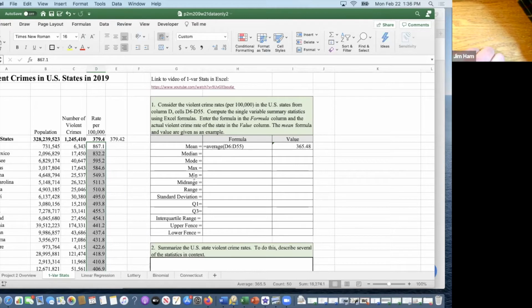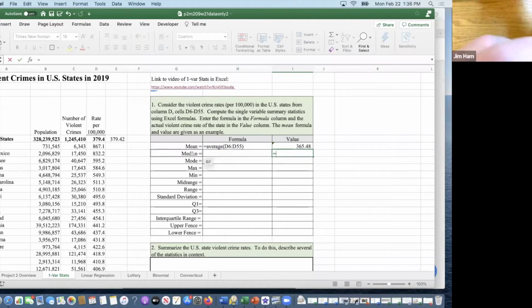All right, and then there's a video up here if you want to go see how Excel deals with these formulas, but you may also want to just come in here and try something. If you want to do a formula, then you type in the equal sign, and just type in something that looks like median, like MED. Just start typing it in, and a lot of times one will come up. So here's the median function. And then you need to put your range.